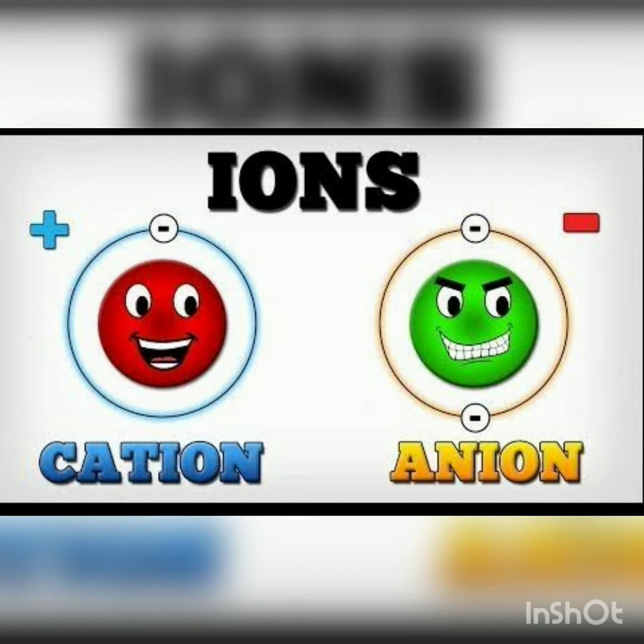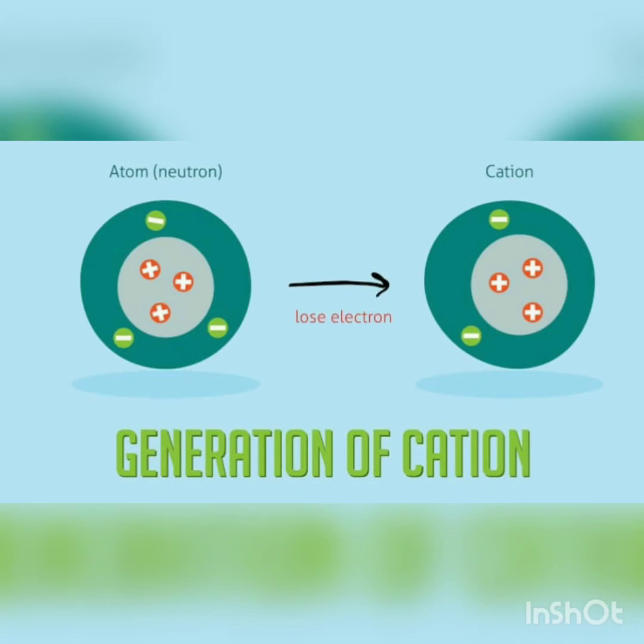Now, we know that if we give something to a needy one, it shows our positive character. In the same way, when an atom loses its electrons, it becomes a positive ion. And the name of this positive ion is cation.